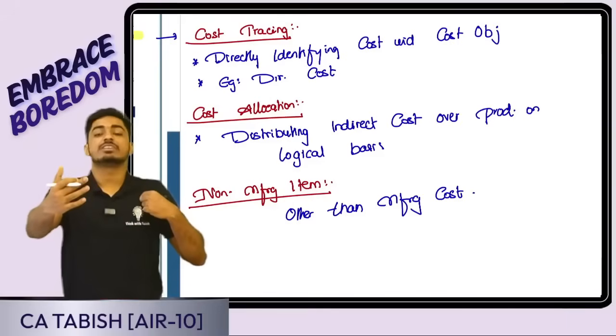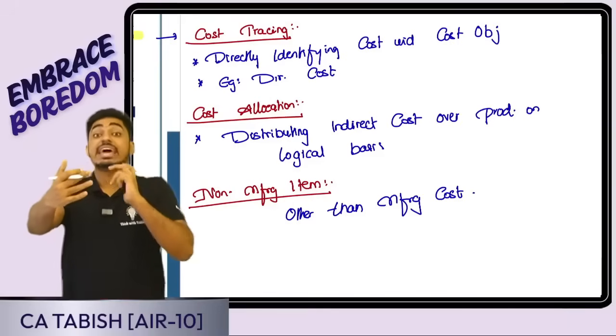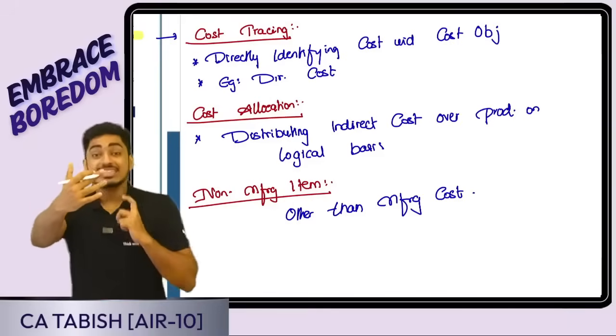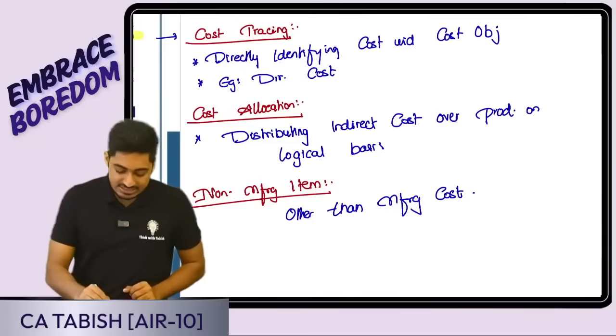Say for example, I am manufacturing a shirt. For direct material, I can directly trace the cost. For one shirt, this much material is used. Yes or no, everyone? Next is cost allocation.